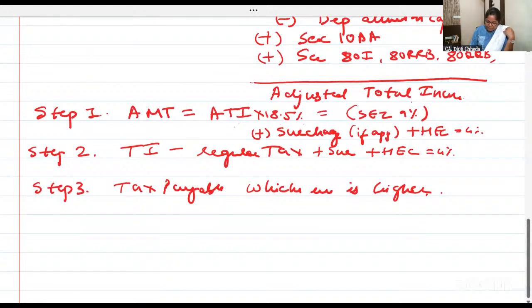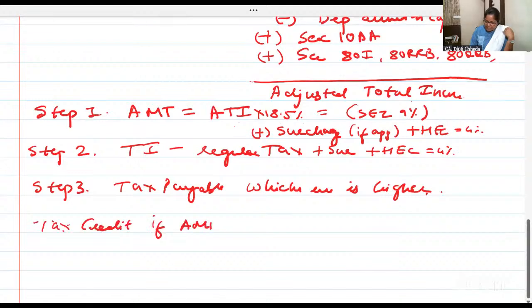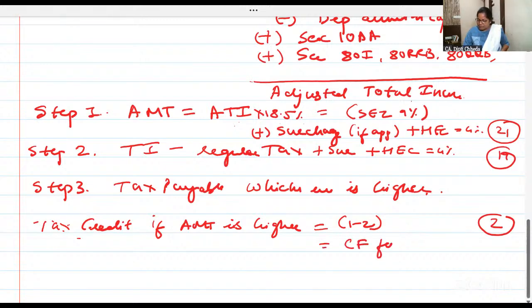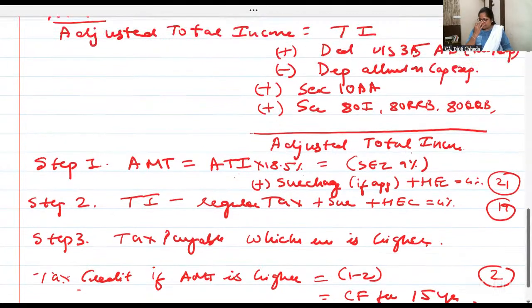Tax credit, if AMT is higher, is AMT minus regular tax. Say AMT is 21 rupees, I'm just taking a figure, and total income regular tax is 19. So tax credit is 2 rupees, carried forward for 15 years. Is this way of writing clear to all of you? I'll revise. Some of you are confused here in the depreciation part.